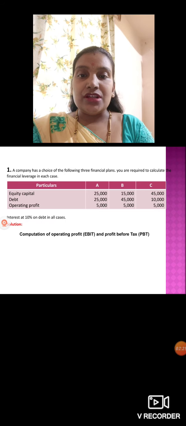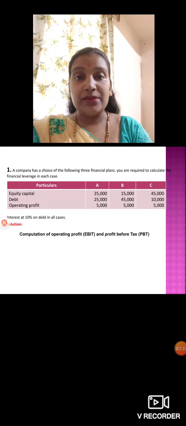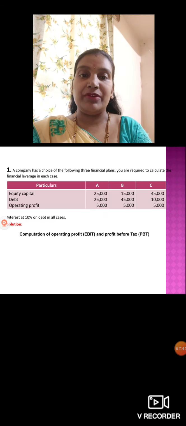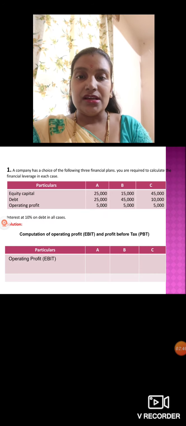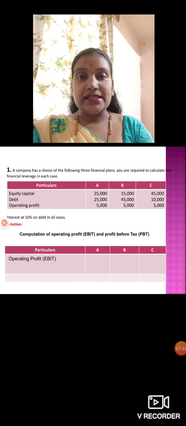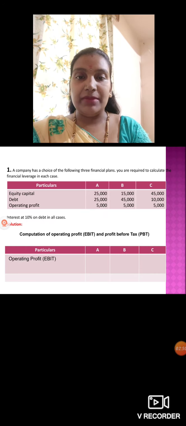We'll see the solution: how to compute operating profit or EBIT and profit before tax, because to calculate financial leverage we want both, EBIT, earnings before interest and tax, and profit before tax. As we have three plans, you should have three columns: A, B and C. First we write operating profit, which is 5,000 in all the cases.